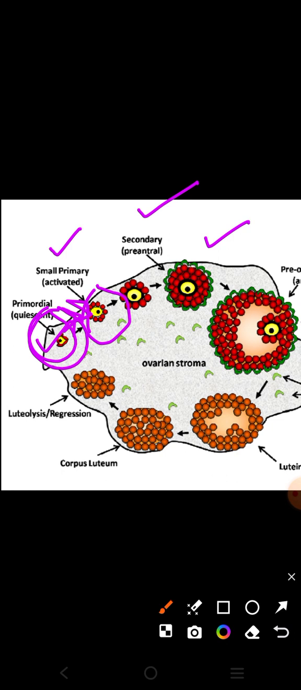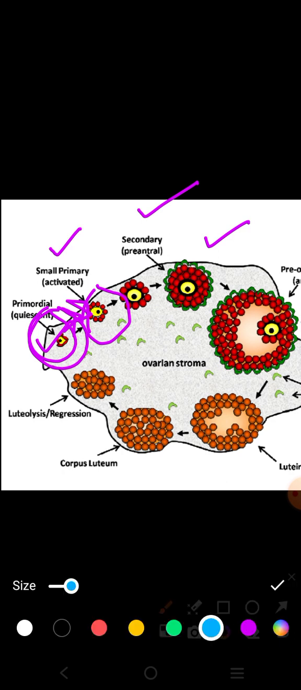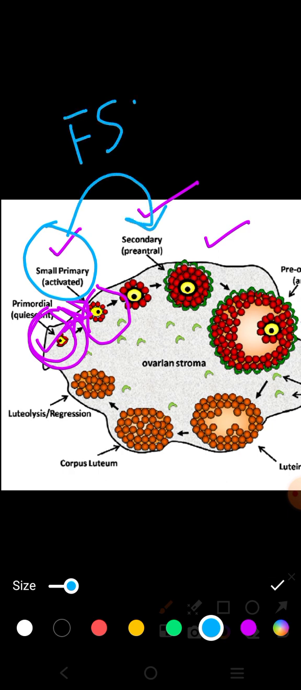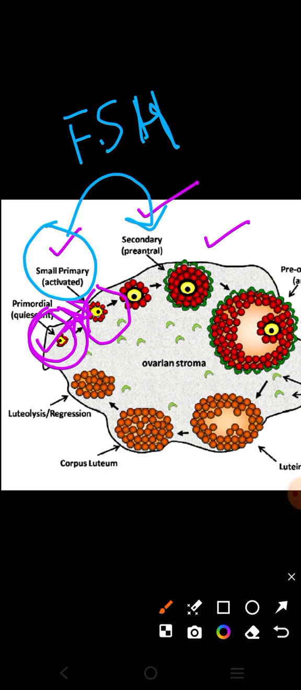But that FSH which is coming from the anterior pituitary actually acts on these primary follicles. They act on these primary follicles and cause their conversion into the secondary follicles. We need FSH at this step. If there is no FSH, then there will be no continuation of the menstrual cycle. Now just remember that when FSH comes, it causes the formation of the secondary follicle.